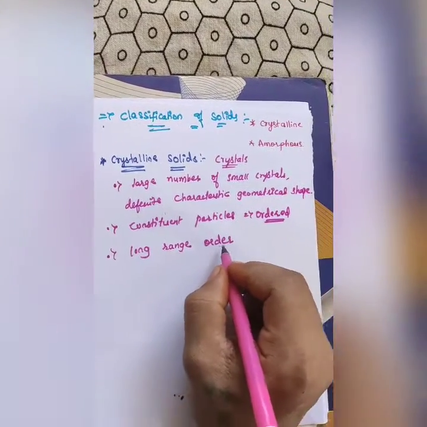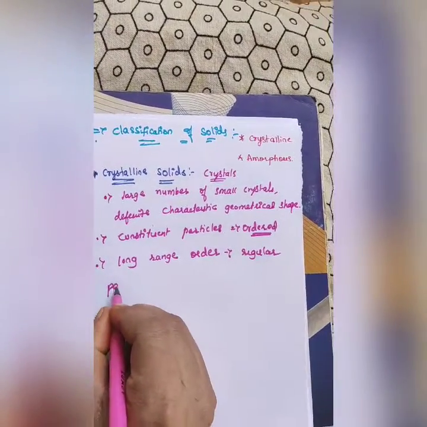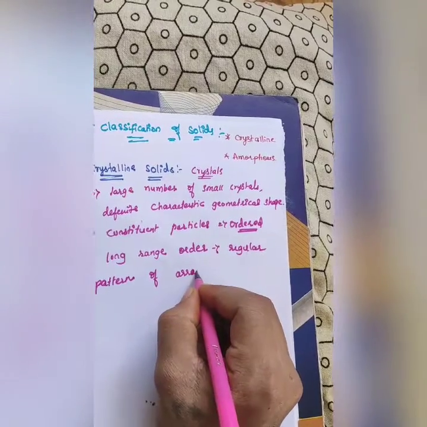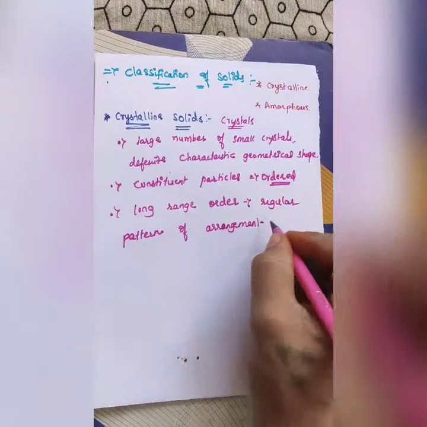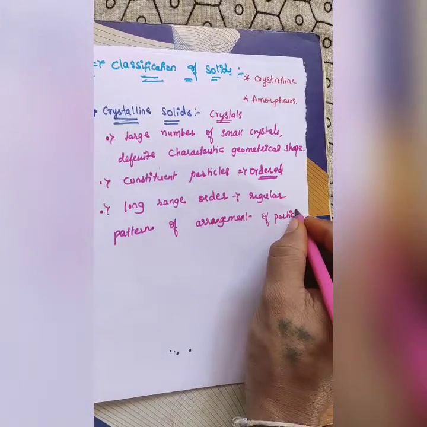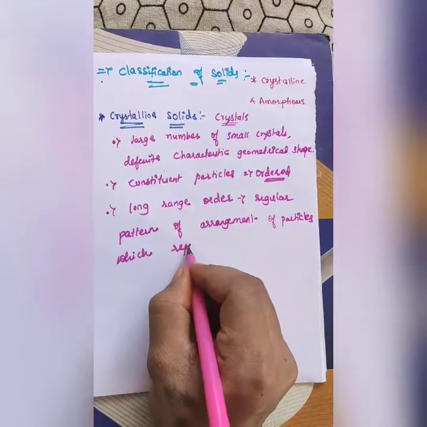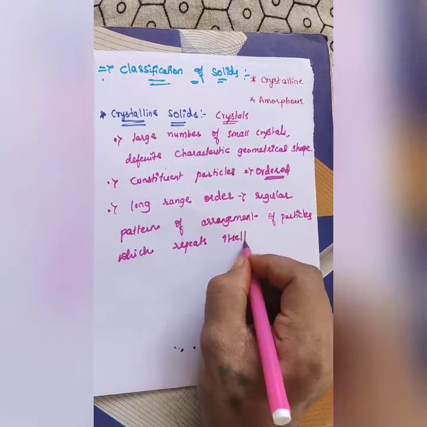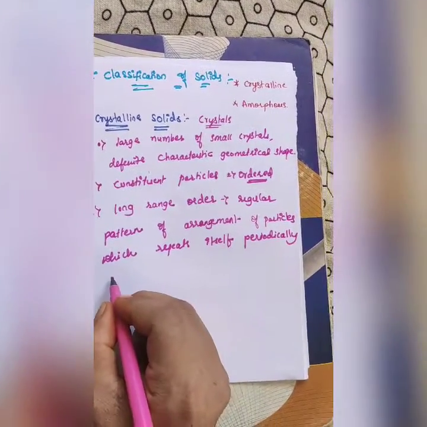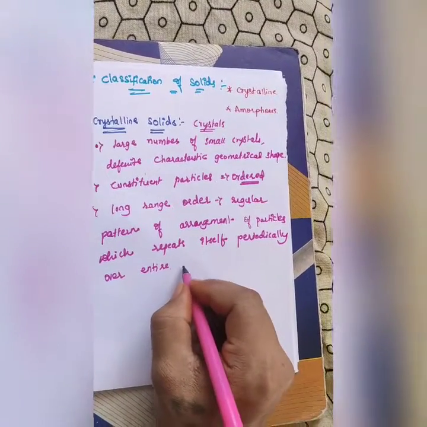So what is the meaning of long range order? It is nothing but a regular pattern of arrangement of particles which repeats itself periodically over the entire crystal.